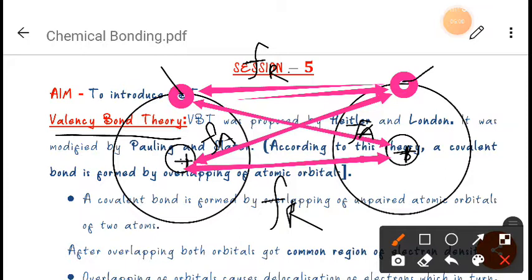If they come closer to each other, there will be a repulsion between these two electrons. Next, there will be an attraction between this nucleus and this electron. Again, there will be an attraction between this electron and this nucleus, and there will be a repulsion between this nucleus and this nucleus, right?